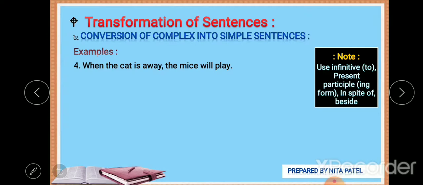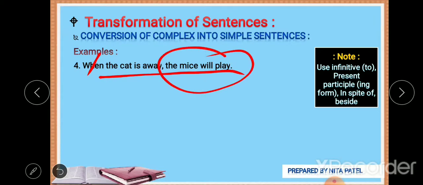Next. When the cat is away, the mice will play. We have to remove this, we have to cut this: when. The cat is away, the mice will play. So when will the mice play? Whenever the cat is away.